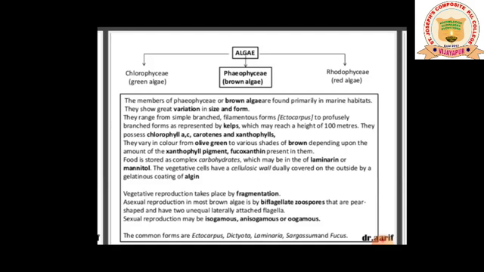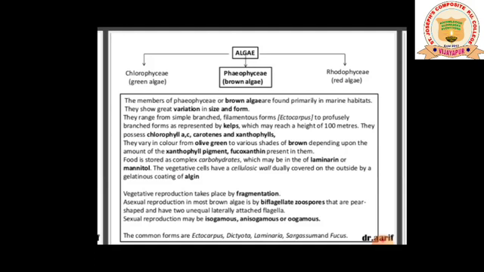Coming to asexual reproduction, in most of the brown algae it is by biflagellate zoospores. This word is not new to you, zoospores I have already told you, an asexual reproductive structure found in algae. They are motile. They are pear shaped and have two unequal laterally attached flagella. So through the flagella they move.